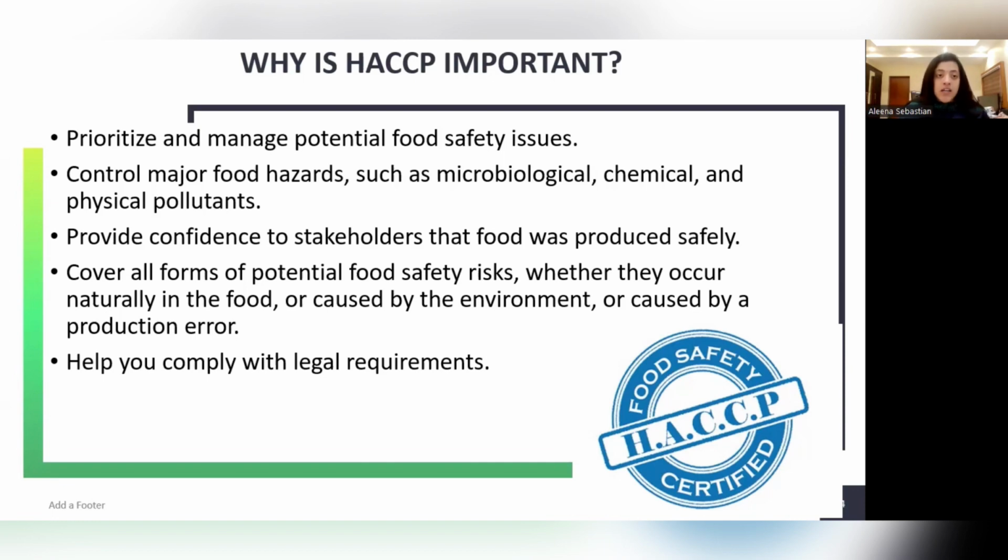The second point: control major food hazards such as biological hazards, chemical hazards, physical hazards, etc. It provides confidence to stakeholders that the food was produced safely. For the owners of the food industry, or the persons who are actually governing the food business, it also gives great confidence that they are producing safe food for consumption. It covers all forms of potential food safety risk, whether they occur naturally in food, or are caused by the environment, or caused by production error.